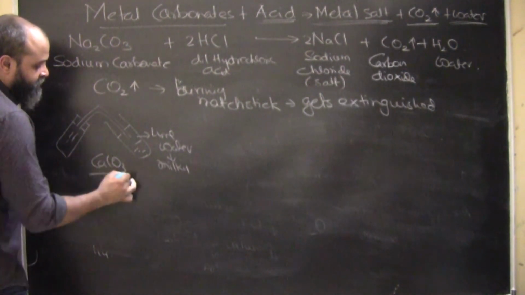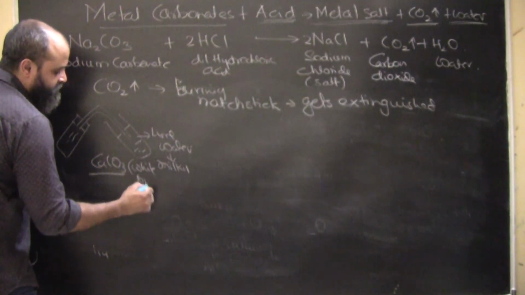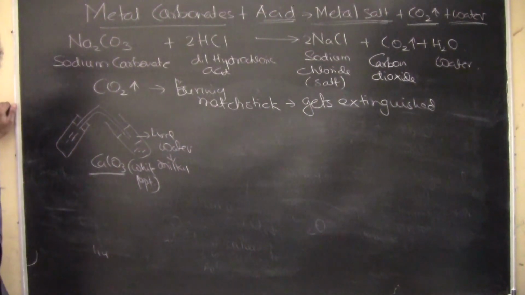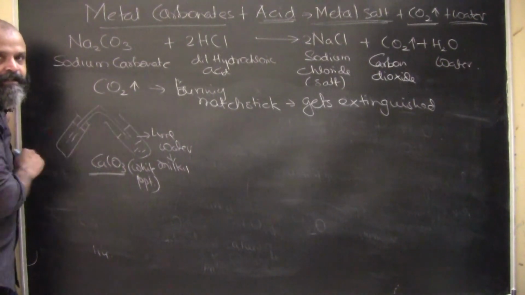However, there is one thing. See, this is a white precipitate. It is insoluble in water. White precipitate, and it is insoluble in water. That's the reason we know that it is carbon dioxide. So it's a white precipitate which is getting formed.